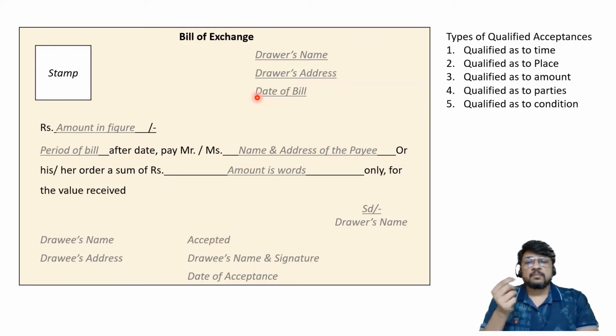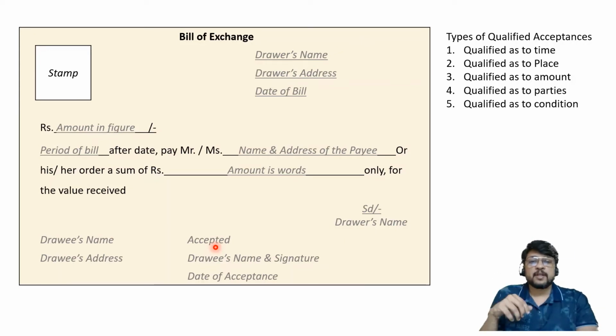Or the bill is drawn as after date and says that the date of bill is so and so. I am accepting it, but from today, not from an earlier date. Or qualified as to place. So I can specify accepted, but only if payment is to be made in Mumbai, or only if payment is to be made in Delhi, or only if payment is to be made in Pune.